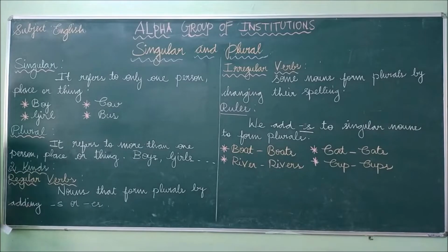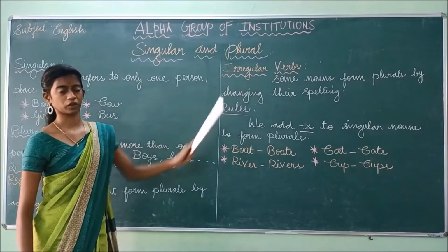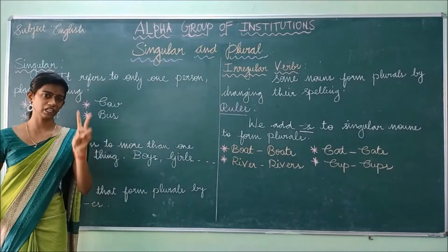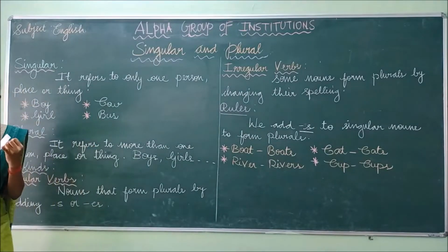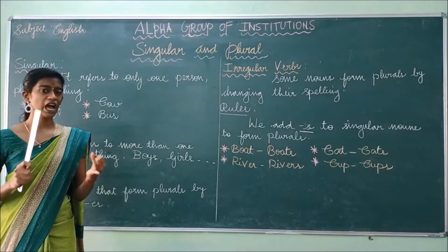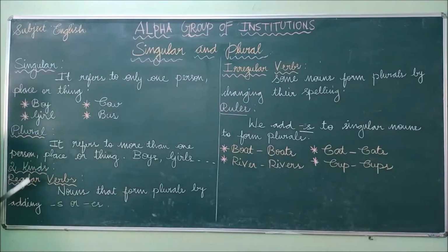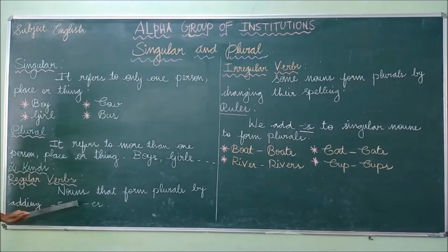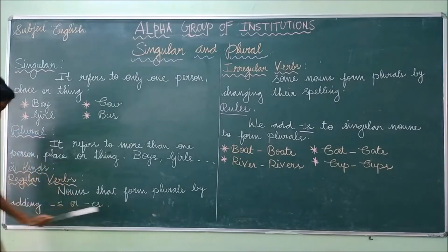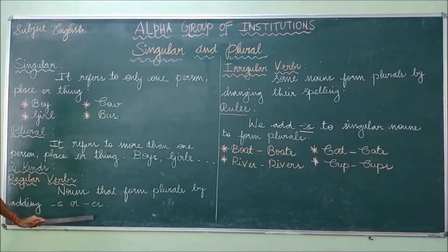This plural is of two kinds. And what are those two kinds? Regular nouns and irregular nouns. The first one is regular and the second one is irregular. Now we are going to see what is meant by regular. Regular plurals are nouns that form plurals by adding s or es.